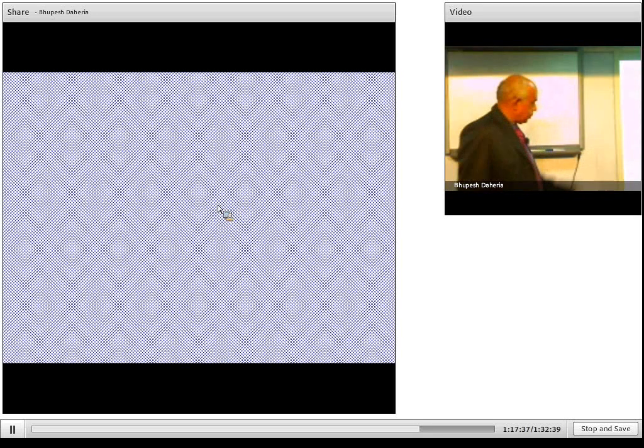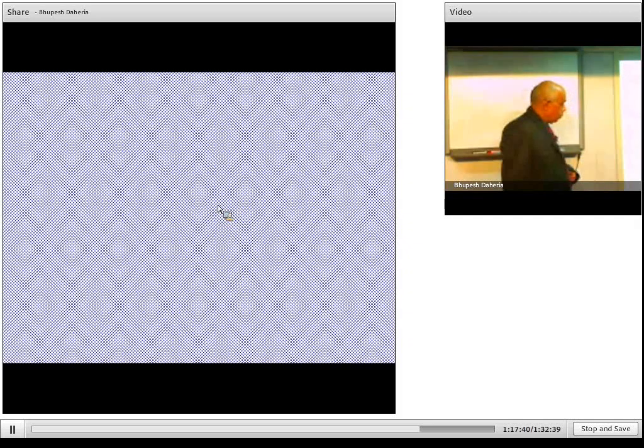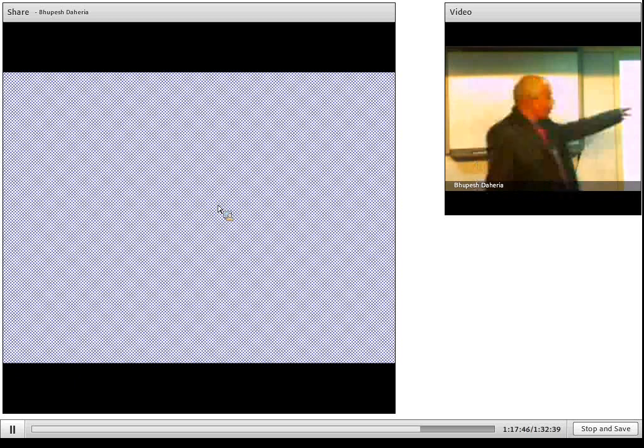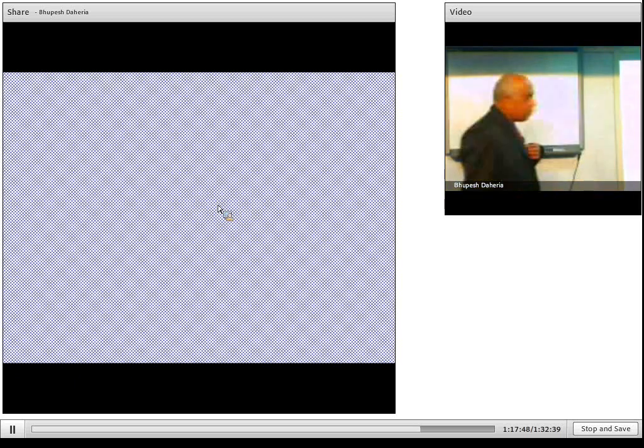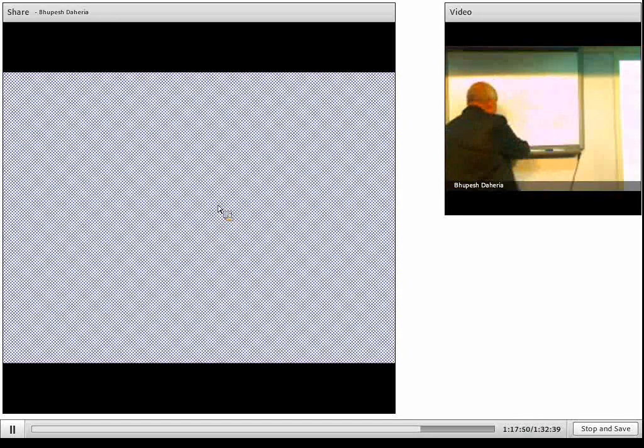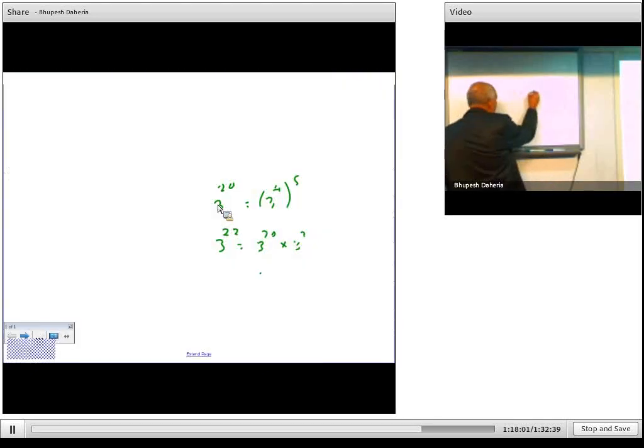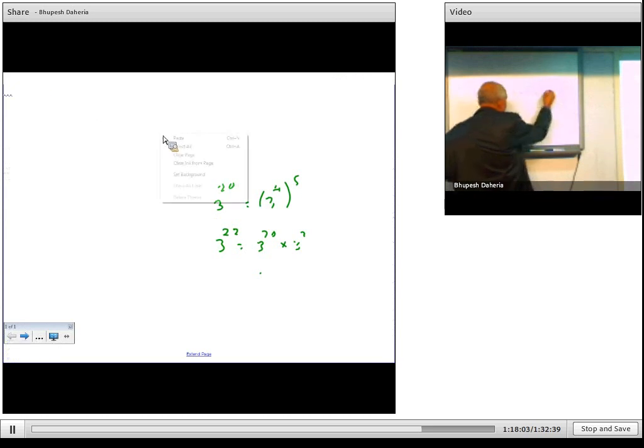Okay, reciprocals of divisors of a perfect number. See, reciprocals of divisors of a perfect number add up to 2. Say for example, now you take 1, 2, 3 and 6. If you take the reciprocals, you will have 1 upon 1 plus 1 upon 2 plus 1 upon 3 plus 1 upon 6.